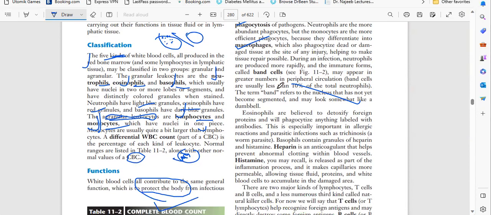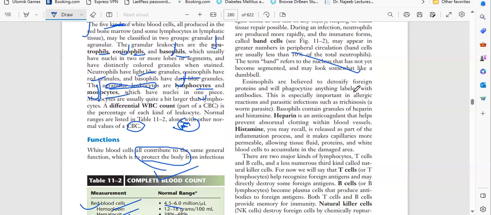Okay, next is eosinophils. Eosinophils detoxify foreign proteins and will phagocytize anything labeled with the antibody. This is especially important in allergic reactions and parasitic infections such as trichinosis, a worm parasite. This is a very important thing that we have to remember: eosinophils are mostly for allergic and parasitic infections.